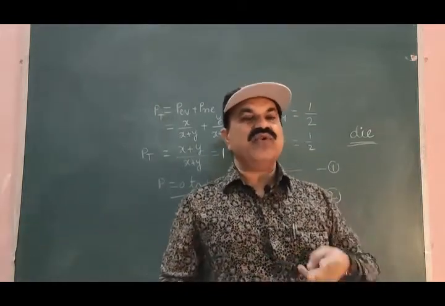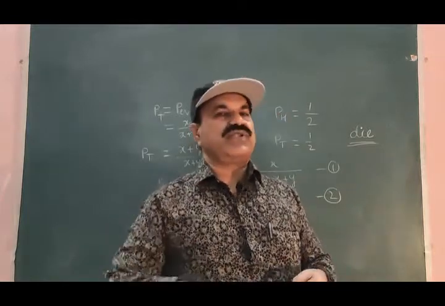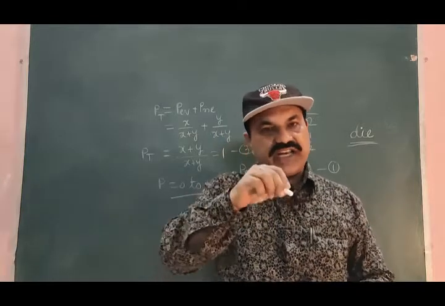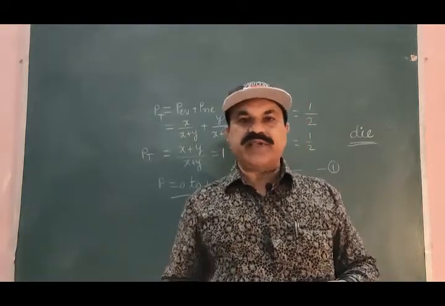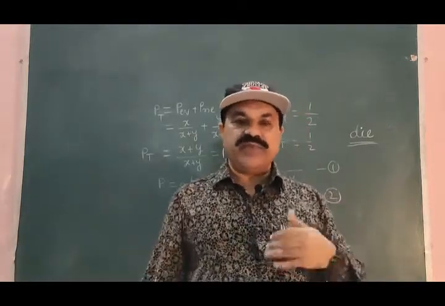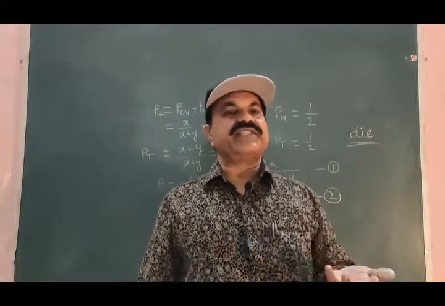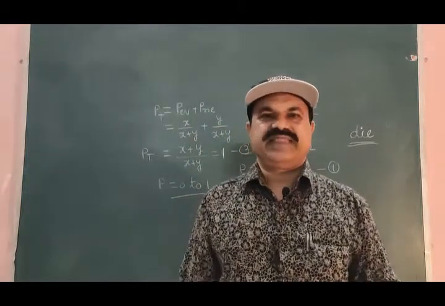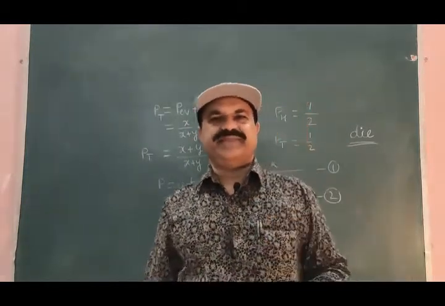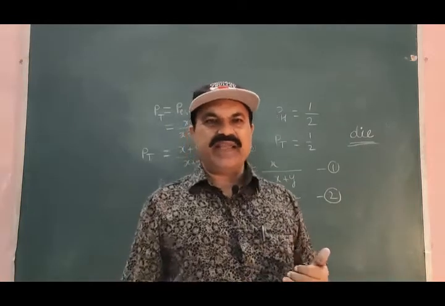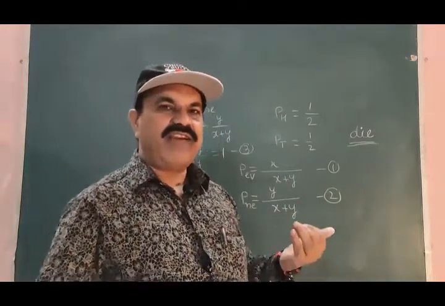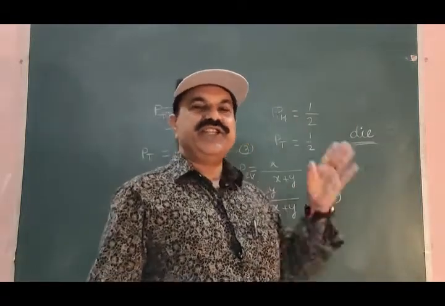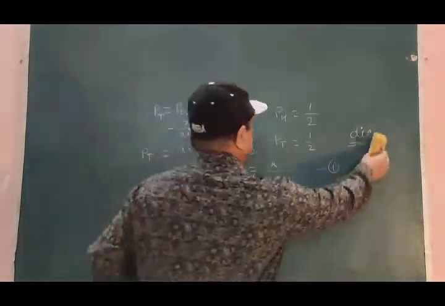Second face may have 2 dots, third face 3 dots, fourth face 4 dots, fifth face 5 dots, sixth face 6 dots engraved on it. Now let us play with this die, and while playing with this die, let us try to find these various probabilities.